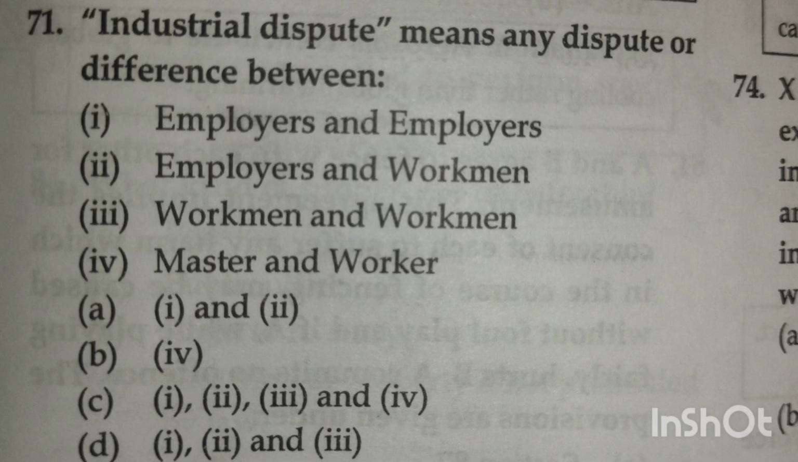Next question, industrial dispute means any dispute or differences between 1, employer and employers. Second one, employers and workmen. Third one, workman and workman. Fourth one, master and worker. Option A 1 and 2, option B 4th one, option C 1, 2, 3, 4 and option D 1, 2, 3. The answer is option D, 1, 2, 3, means employers and employers, employers and workmen, and workmen and workmen. But the last one, master and worker, does not come under industrial dispute.